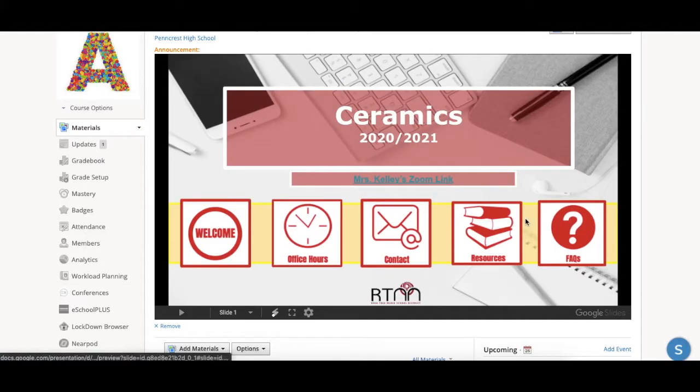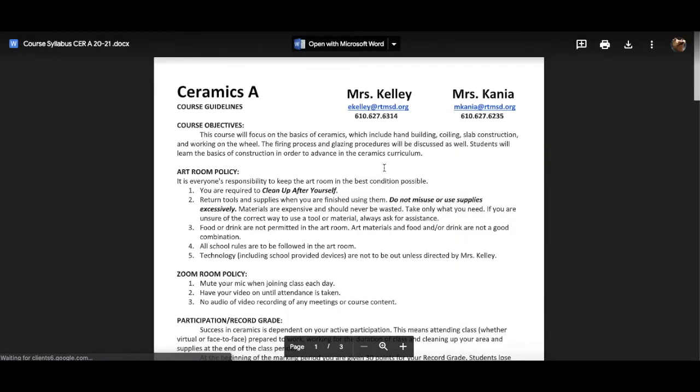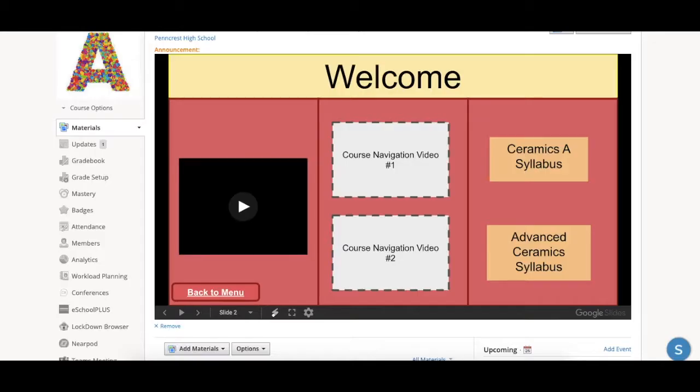At the bottom here, there's also a bunch of resources. For example, a welcome video if you'd like to learn a little bit more about me here. The course navigation videos that you're watching will appear here for Ceramics A and Advanced should you need those in the future. And then also a syllabus here, which will take you right to the syllabus in case you need that. It's in several other places in the course as well.